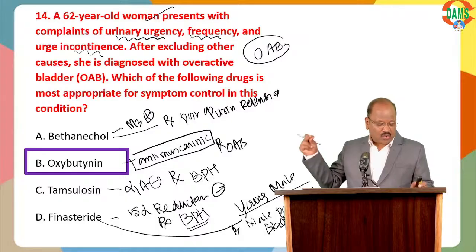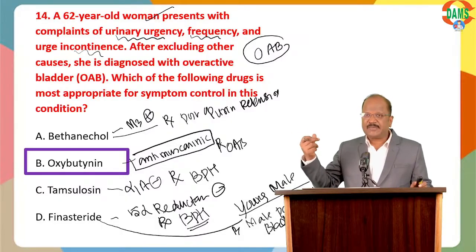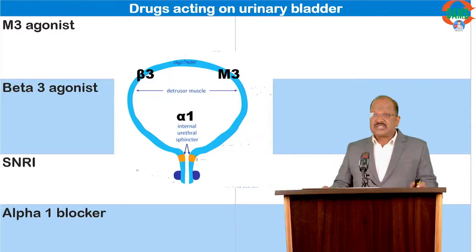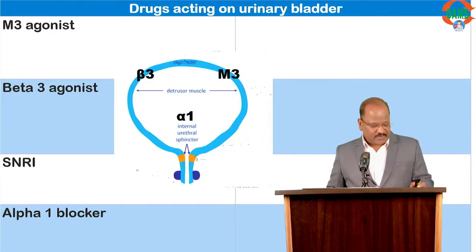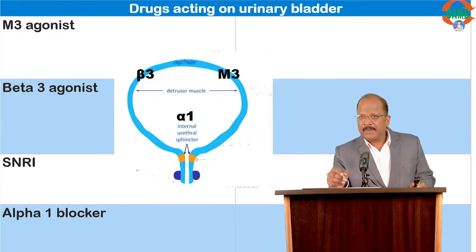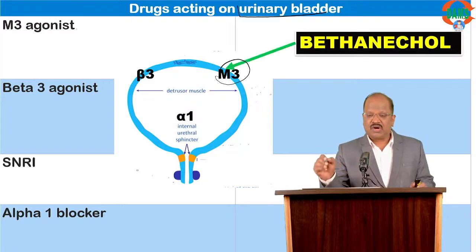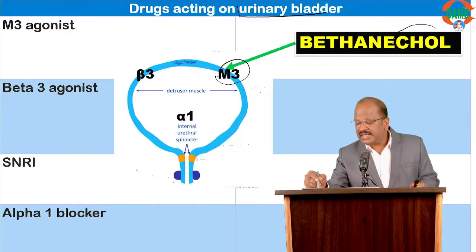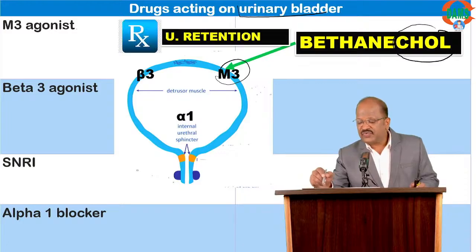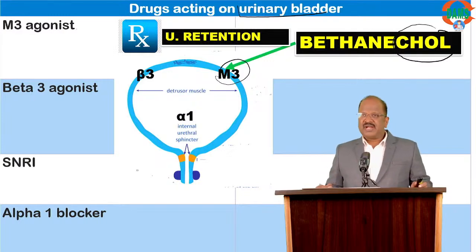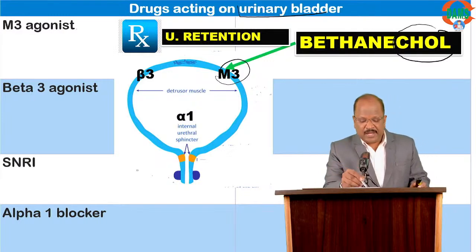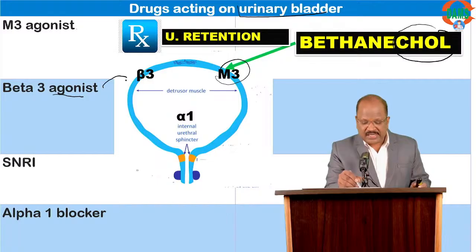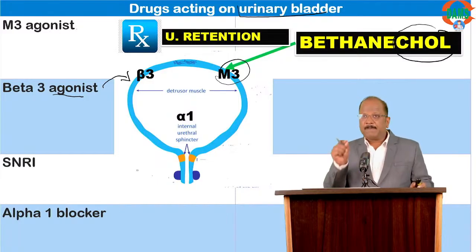Okay. Now, question to all people, can you please answer my question? Sometimes they may ask image based questions. Look here. I'm putting a bladder picture. Drugs acting on the bladder. M3 agonist means think of bethanechol. Bethanechol, a cholinergic drug, is an M3 agonist, useful for treatment of urinary retention. Next, one super interesting question. Anybody? Name any beta 3 agonist acting on the bladder. Name any beta 3 agonist.